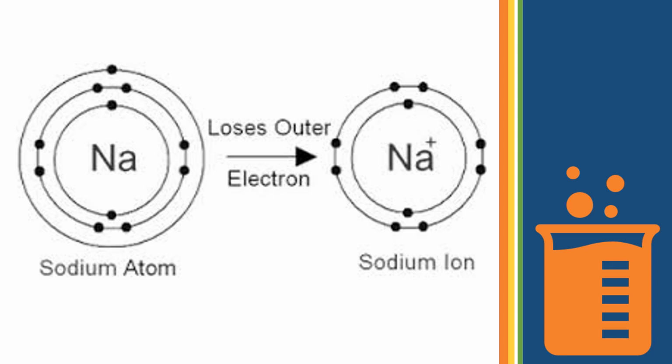Because it is giving away one electron, sodium gets converted from Na to Na plus. As we have already learned, the ion which is plus is called a cation. So metals normally have the capability of donating electrons and getting converted to give rise to cations or positive ions.